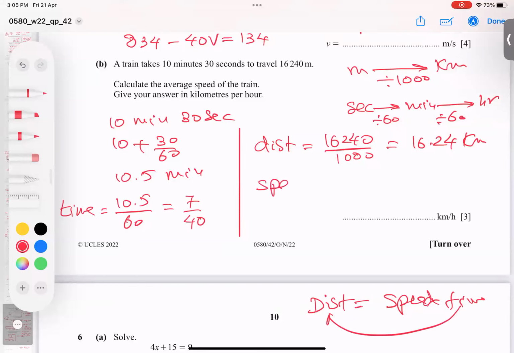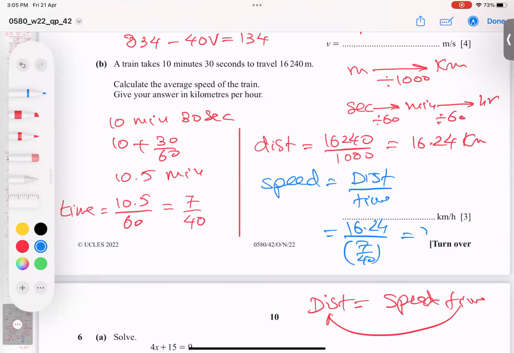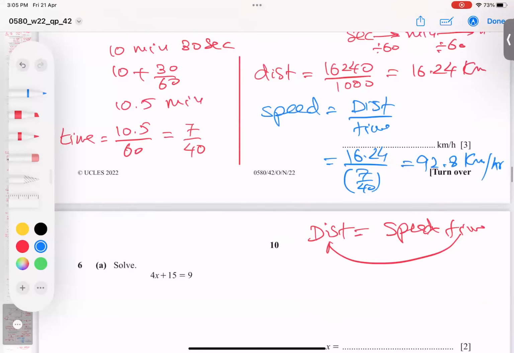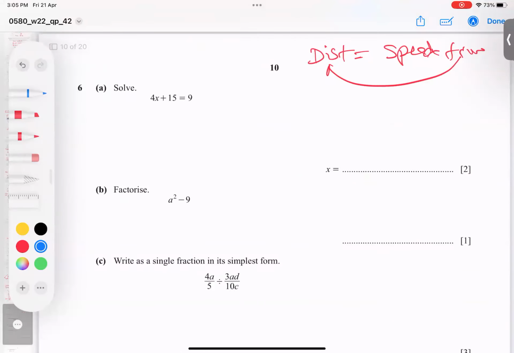But I'm looking for speed, so time will go down. So let me write in a different color. What is the speed formula? Distance divided by time. So distance is 16.24 divided by 7 over 40. And when I divided, the answer is coming 92.8 kilometers per hour. I hope you understood the whole story, what I have done. So let's go for the next one. It's easy. 15 will go first there.